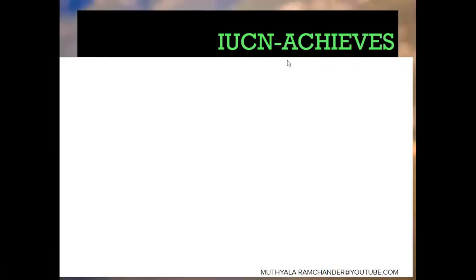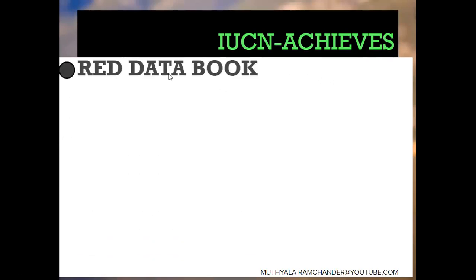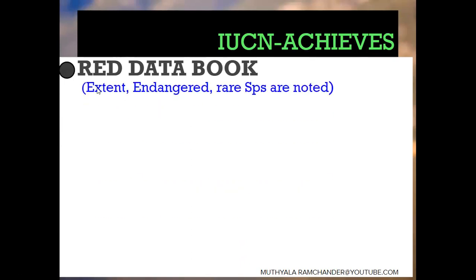And IUCN has some achievements. From those achievements, the important achievement is that they maintain the Red Data Book. The Red Data Book mainly helps extinct, endangered and rare species.